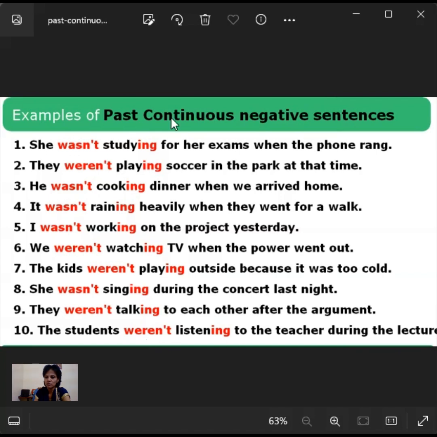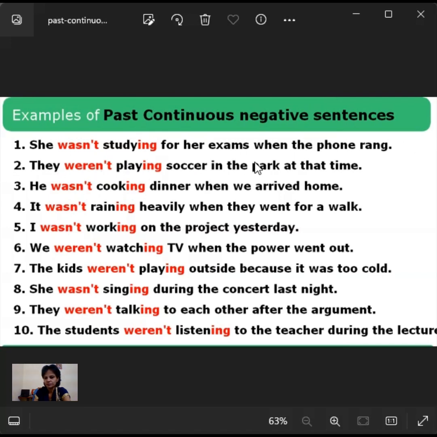What we should remember here: we use subjects. Next to subjects, we use the base form verb to be, which will become was or were. And then, next to that, we add not, and to these present verbs, we add ing: study, studying; play, playing. This continues. This thing we should remember.